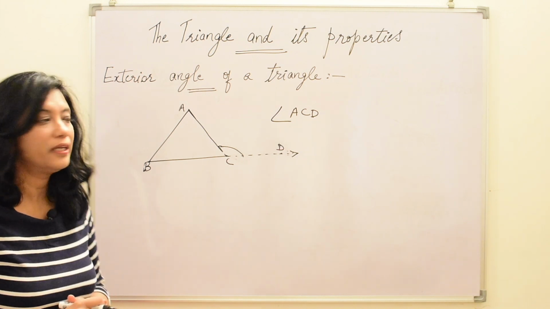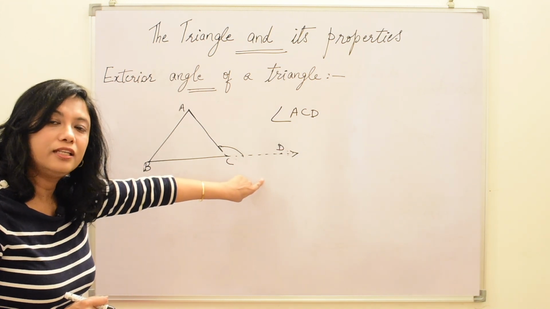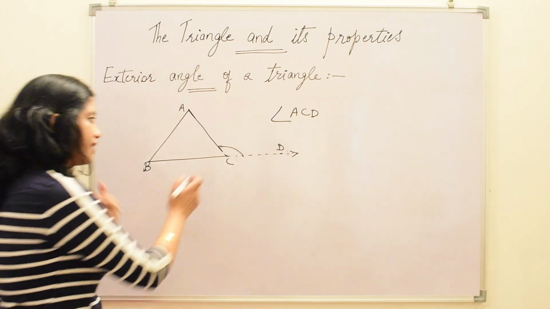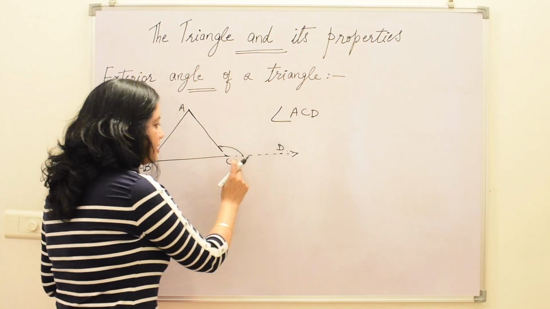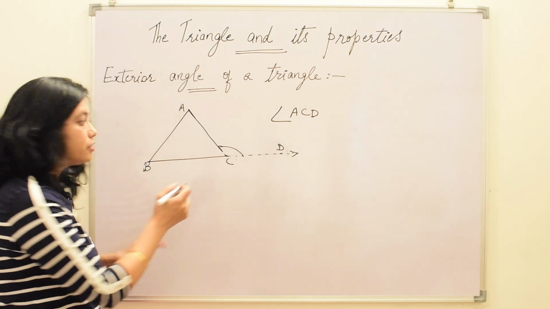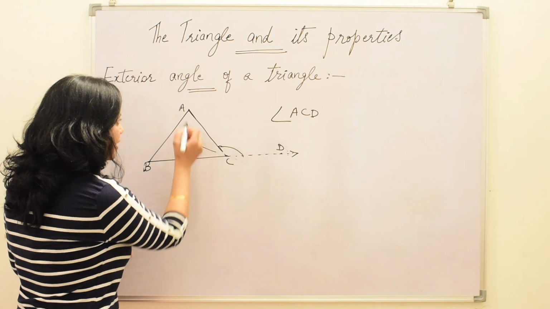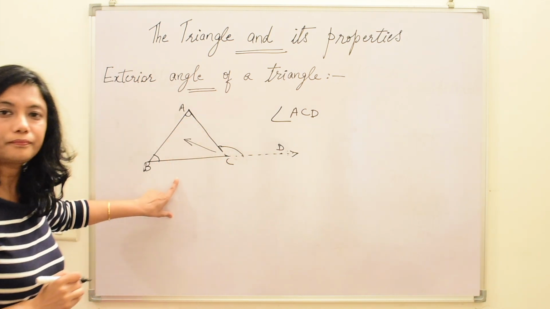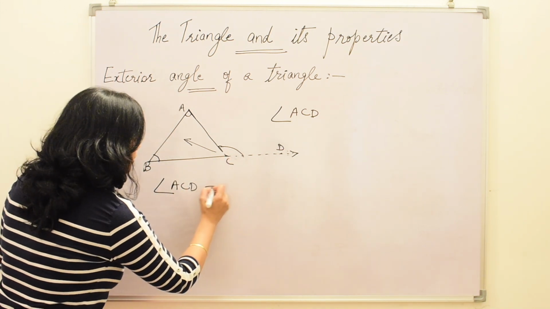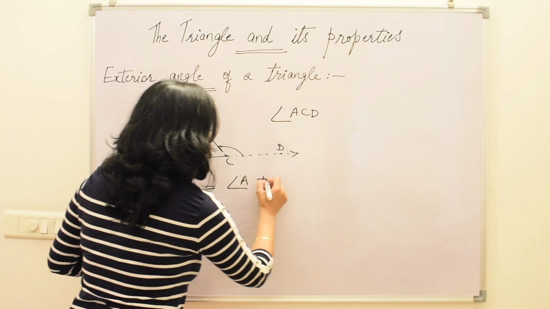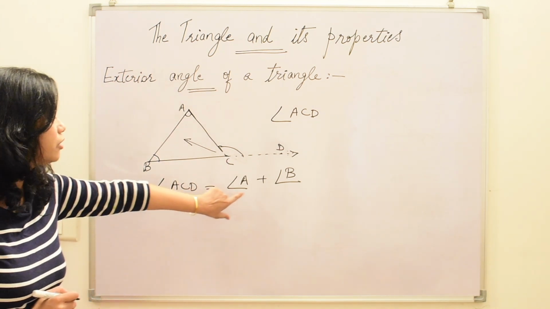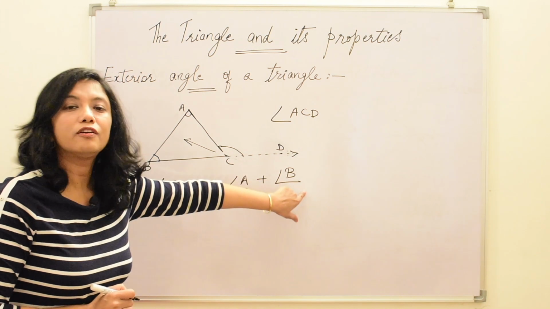Now, according to the property, the exterior angle of a triangle is always equal to the sum of the interior opposite angles. See, this is vertex C. This angle ACD is made at vertex C in the exterior of the triangle. What will be the opposite angles to this vertex? Angle A and angle B. So angle ACD is equal to angle A plus angle B. The measure of angle ACD is equal to the measure of angle A plus the measure of angle B.